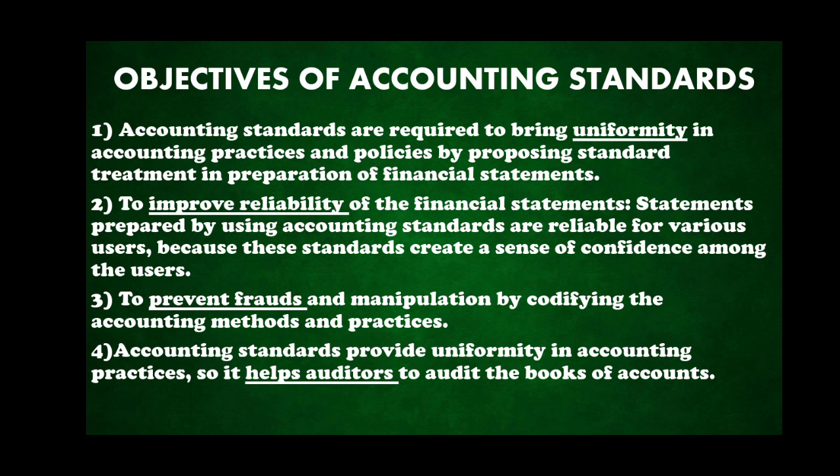One of the external users of accounting information are auditors, and when we apply the accounting standards, we are into consistency. That is, whatever method we were following remains the same. So it will help the auditors to look into the books of accounts and give us accurate decisions. So these are the objectives of accounting standards.